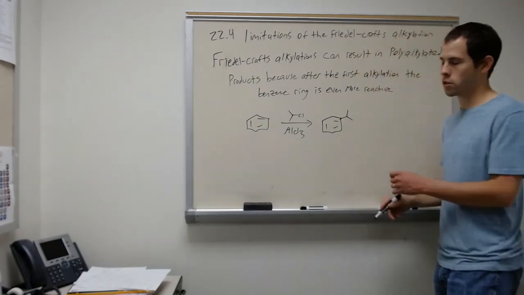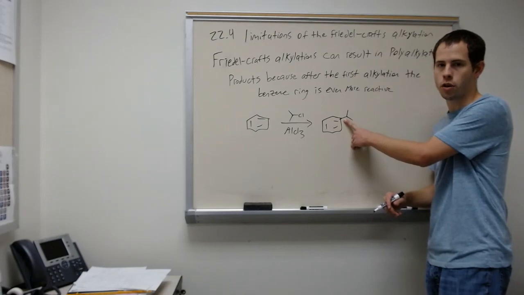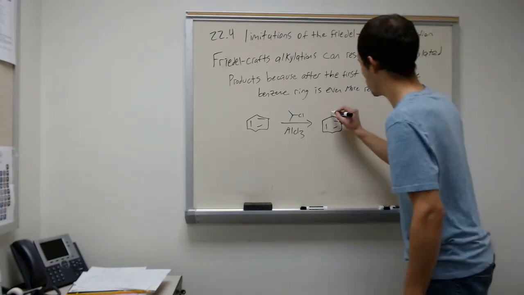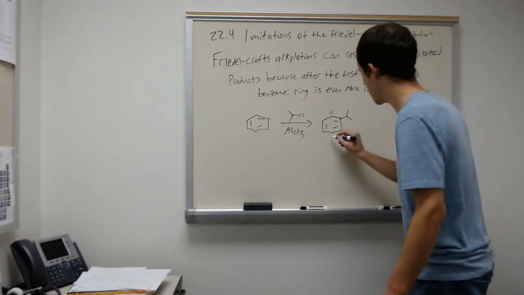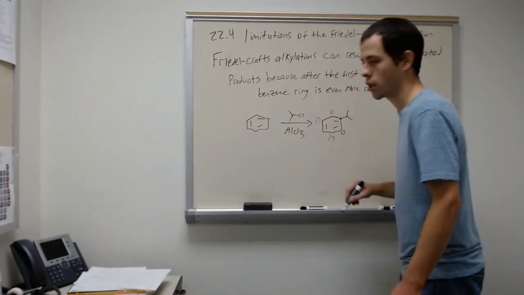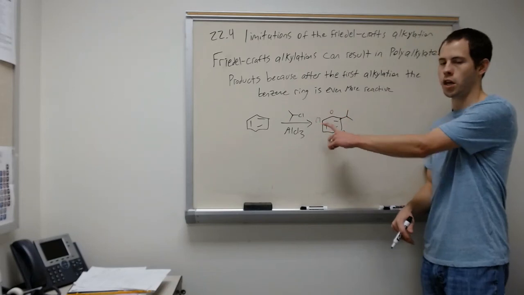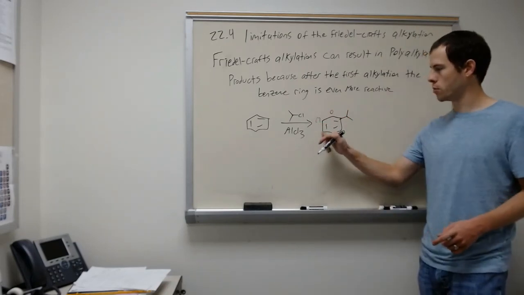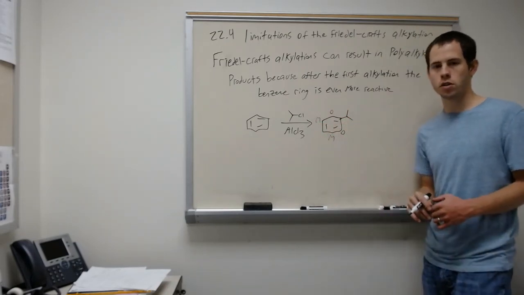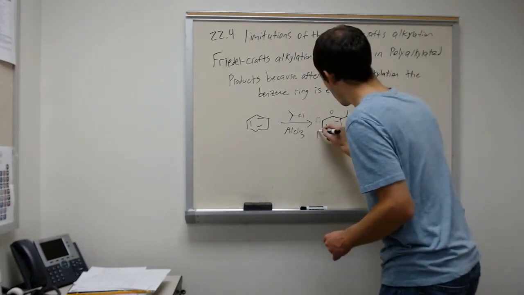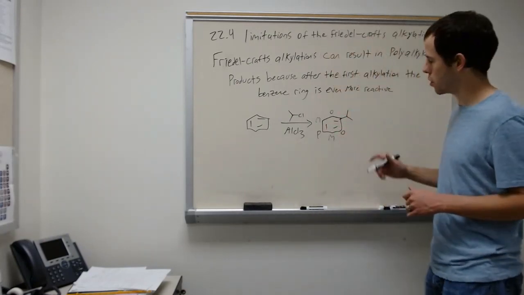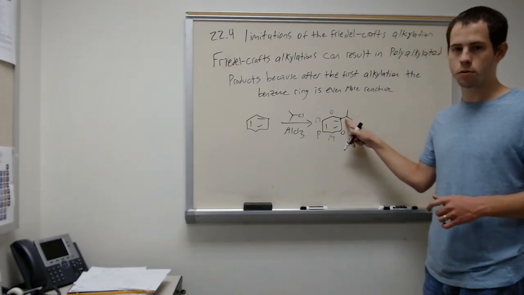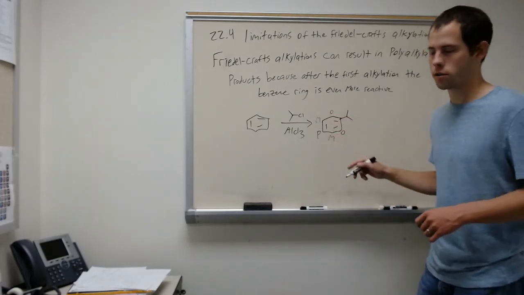So remember on the benzene ring, if we're talking about a substituent, the two carbons next to it we call ortho. And then the two carbons next to that we call meta. And so I abbreviate those with O and M. And then this bottom carbon that's opposite of whatever substituent we're talking about, we call para. And so we abbreviate those with O, M, and P. And so this type of substitution facilitates ortho and para substitutions.